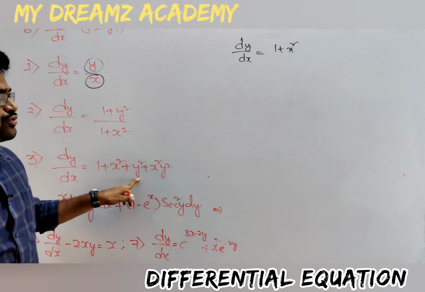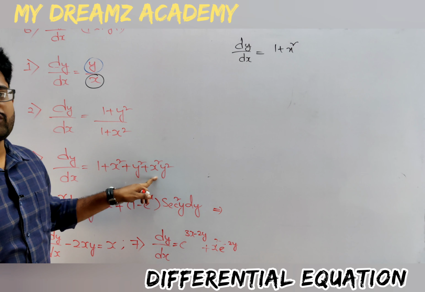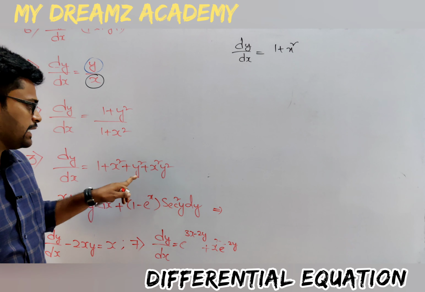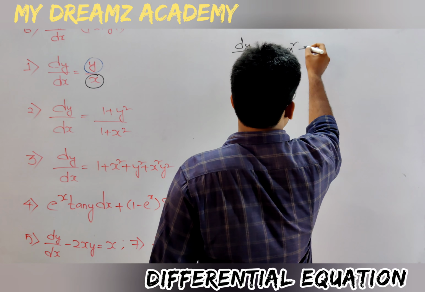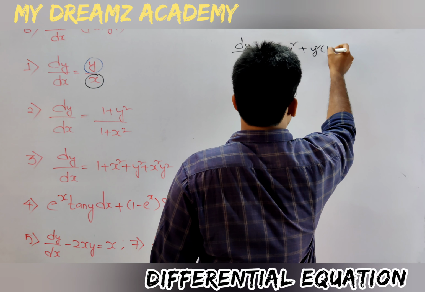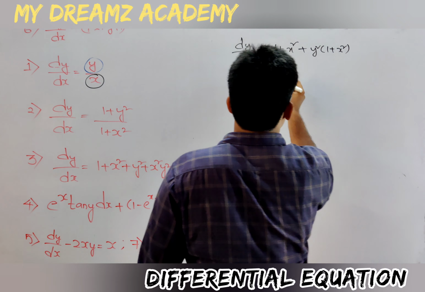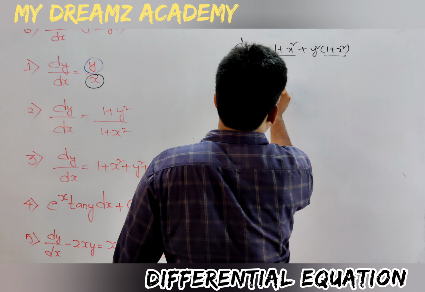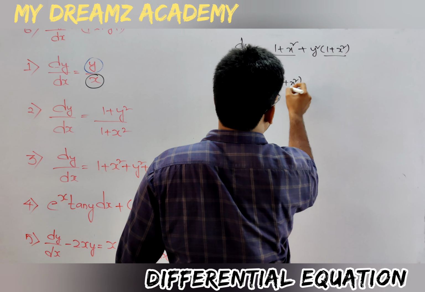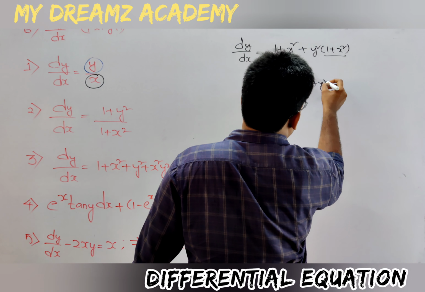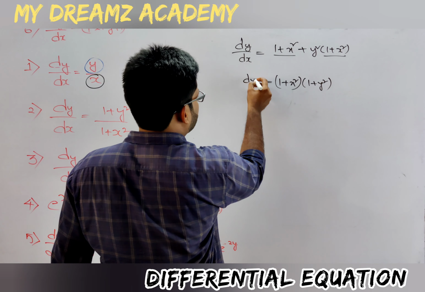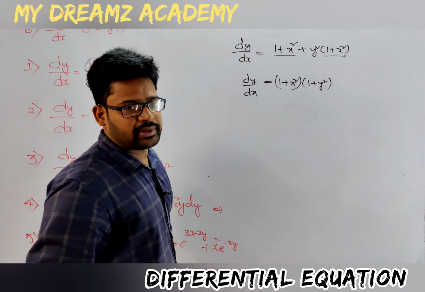Here we have y square and here we have x square plus x square into y square. Take y square common from this. So you will get 1 plus x square. Take common 1 plus x square. So dy by dx. Now we can separate the variables.